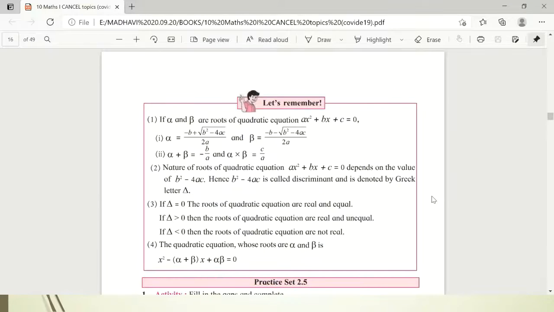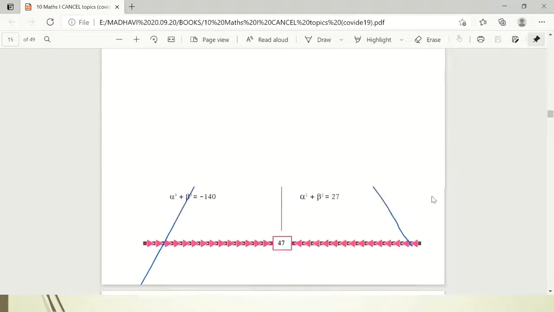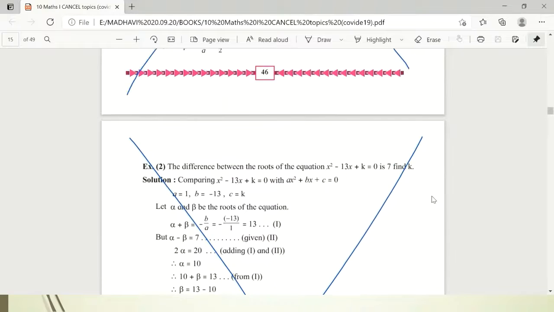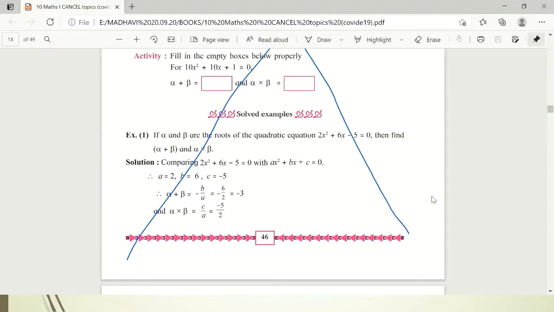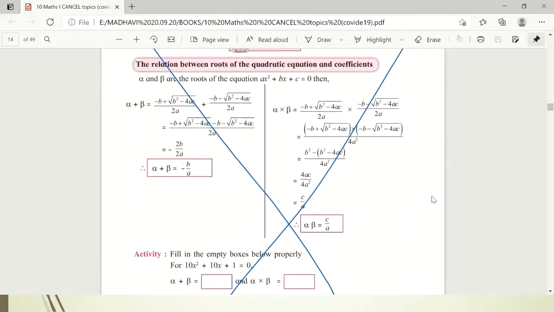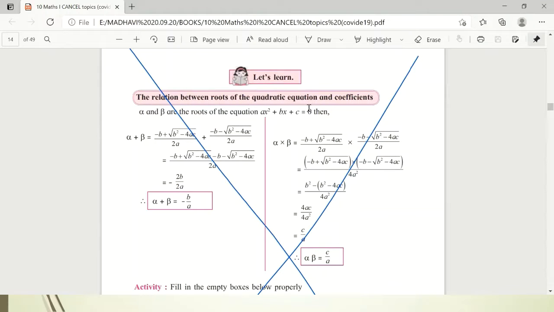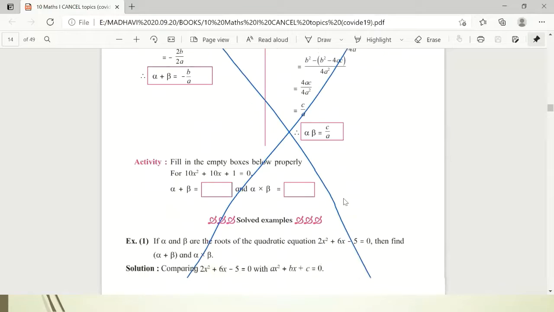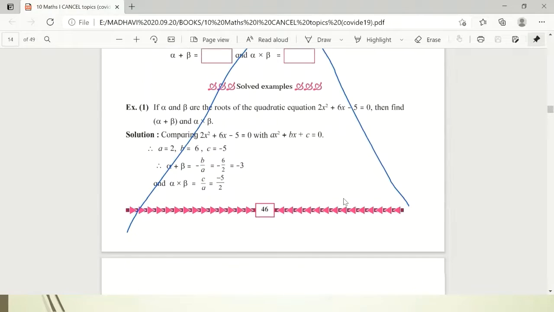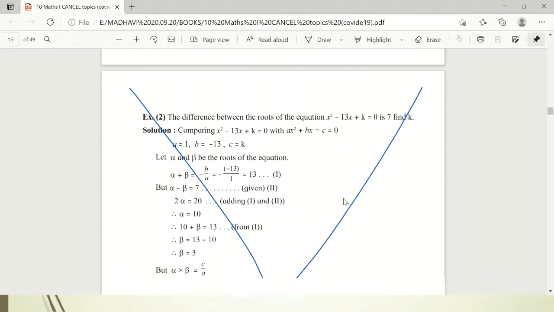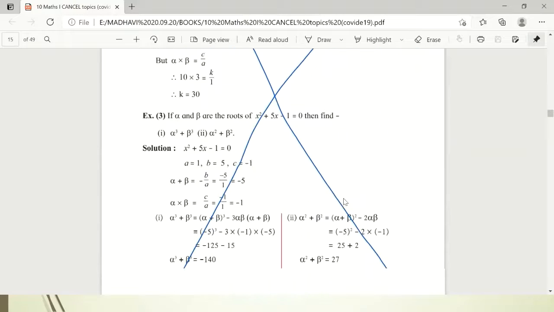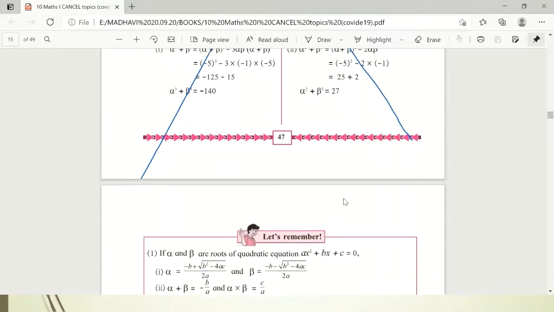Then come to the next one, that is page number 46. Here you can see the relationship between the roots of the quadratic equations and its coefficients, that is cancelled. So page number 46 is completely cancelled. Then page number 47 also is completely cancelled.